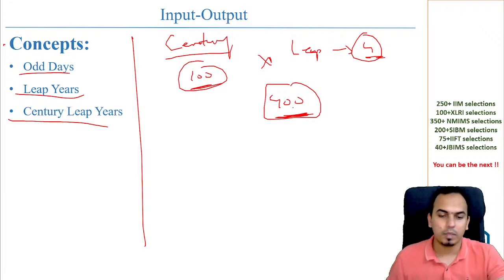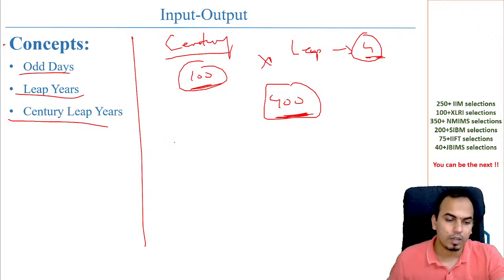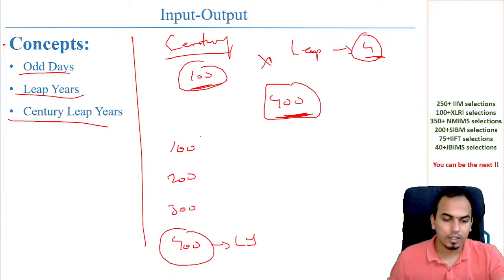What does it mean? It means this, that year number 100, 200, 300 and 400. इसमें ये लीप ईयर है, ये सब कुछ ऑर्डिनरी ईयर है.